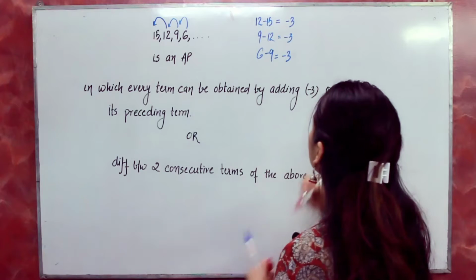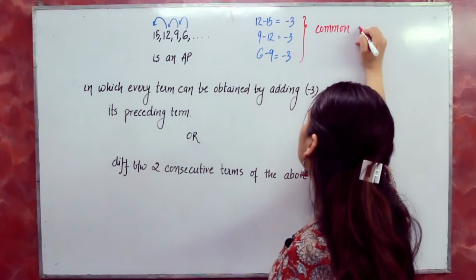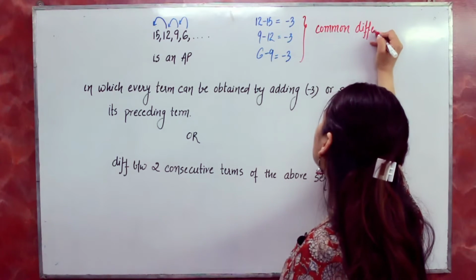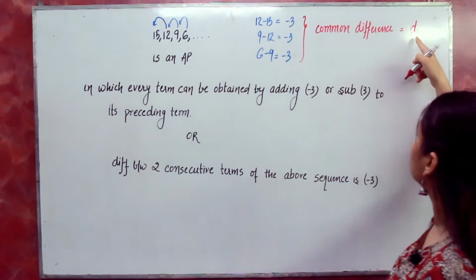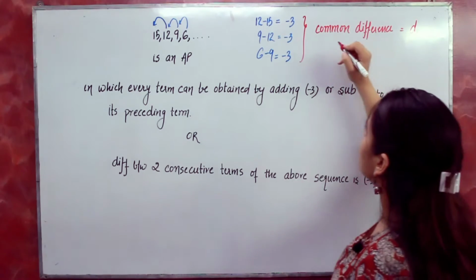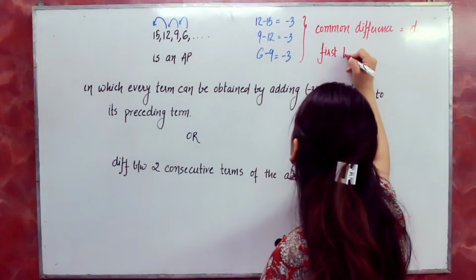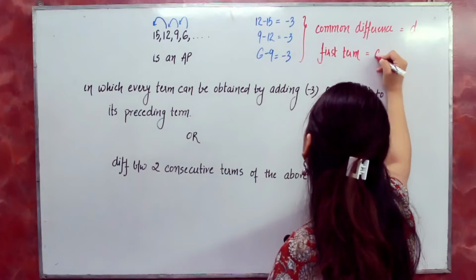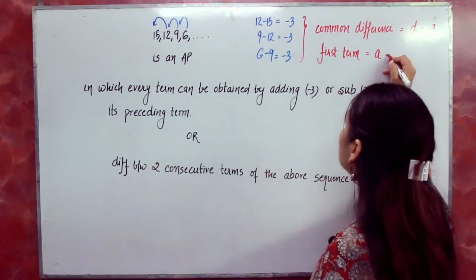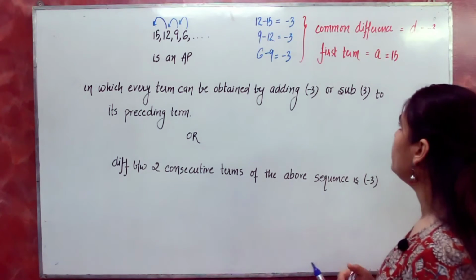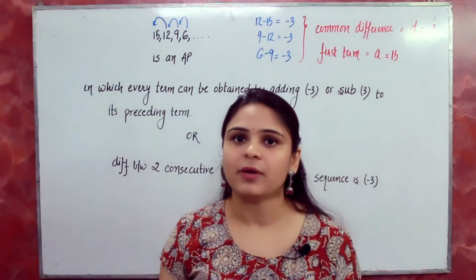So this -3 is known as the common difference, which is denoted by small d, and the first term is denoted by a, whereas the value of d in this case is -3 and the value of a is equal to 15.